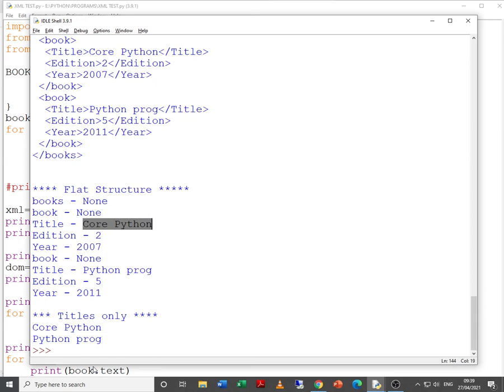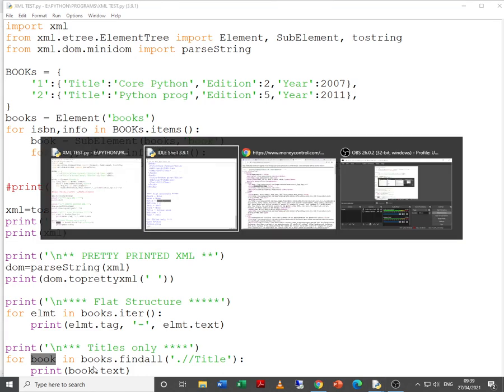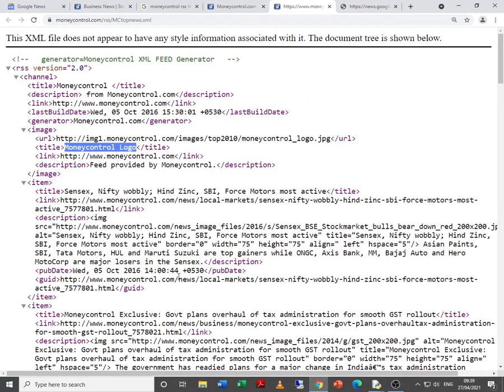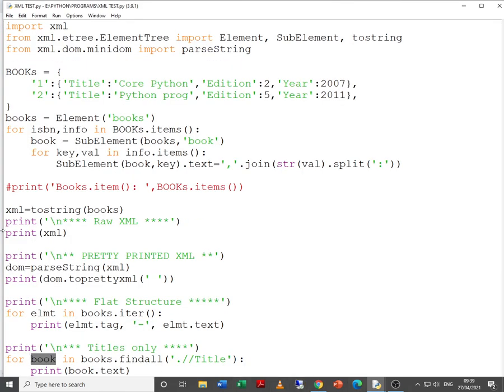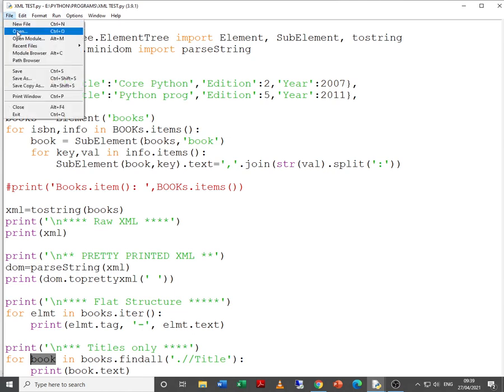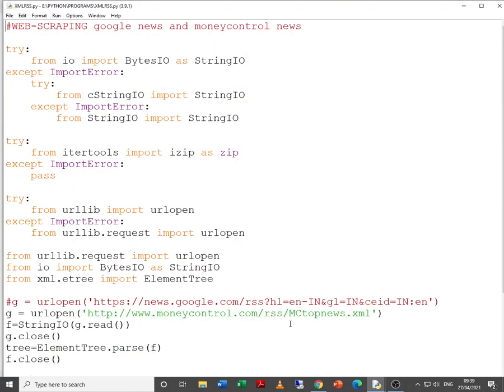So I hope you have understood web scraping over here, and also how to create an XML file from a Python data dictionary. But always remember one thing, that if the RSS feeds of multiple websites are different, then as we saw in one of the codes, let me open it, say for example, yes, XML RSS.